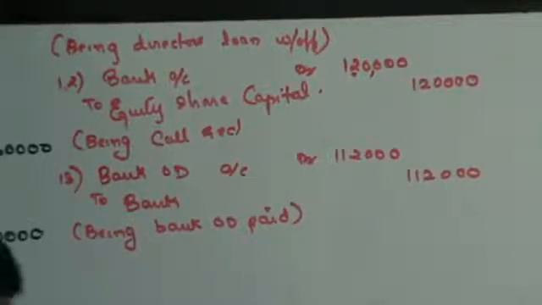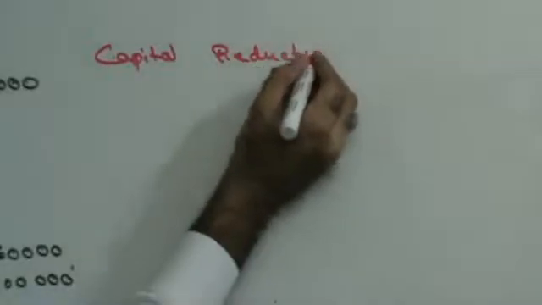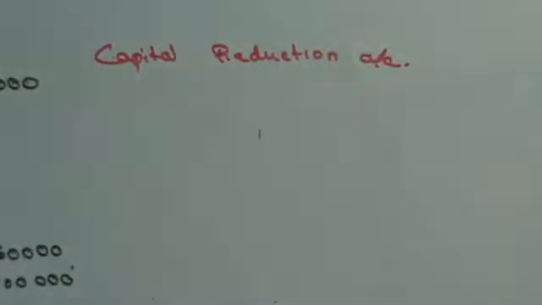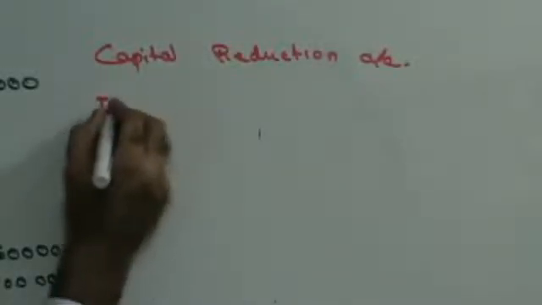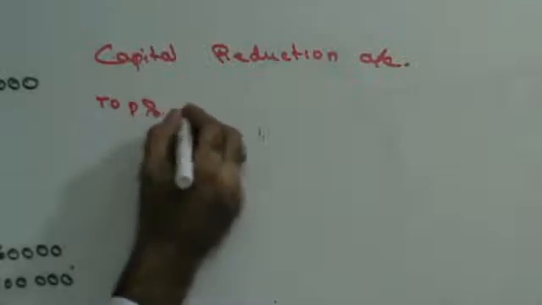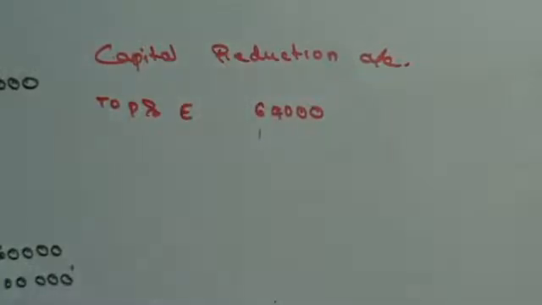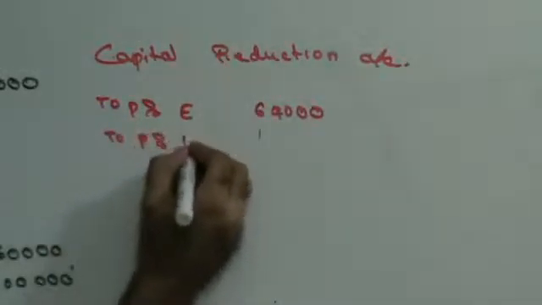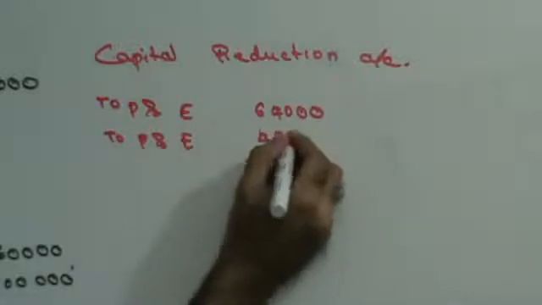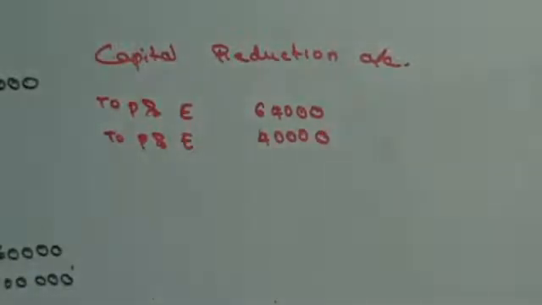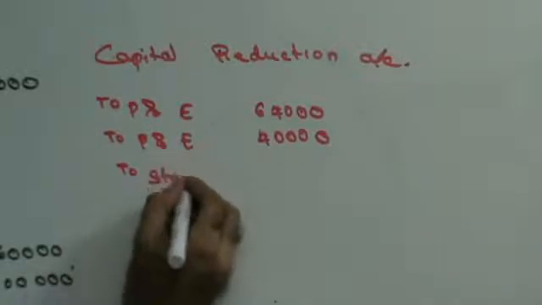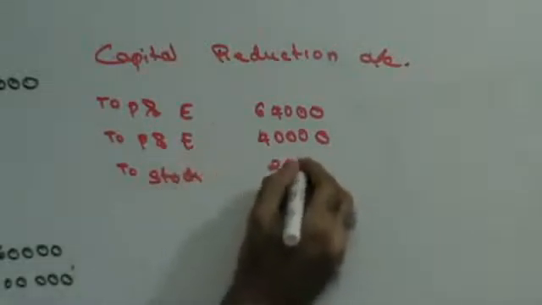Right? Next, let's leave space for the journal entry and make the capital reduction account. Capital reduction on the debit side to plant and equipment 40,000. Capital reduction on the debit side to stock 24,000.